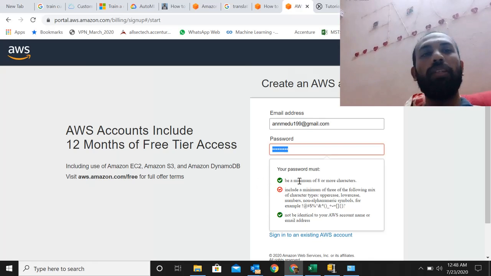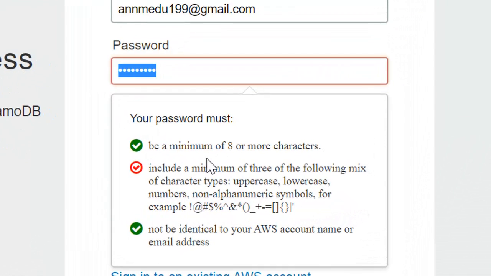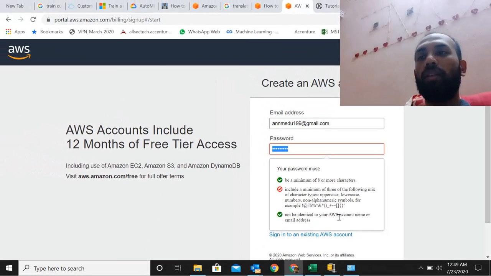A few quick things to note here. It will ask for a particular format for the password. These are the criteria: it should be a minimum of 8 characters, and it should include at least three of the below items: lowercase, uppercase, non-alphanumeric symbols, or numbers. Also, it cannot be identical to your AWS account name or email address. The password has to be unique. These are the things you need to take care of.